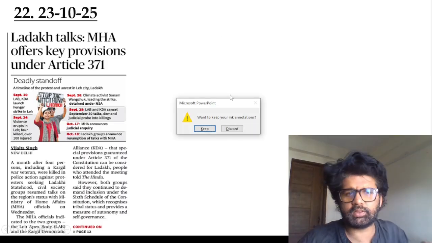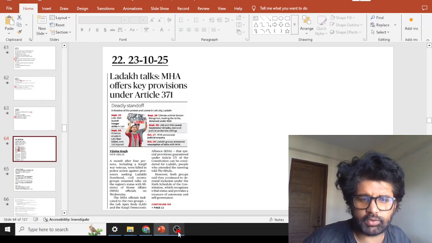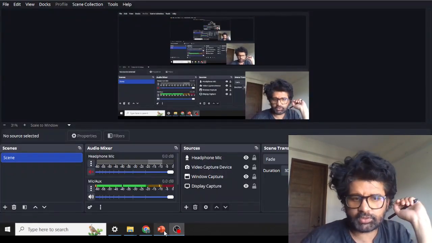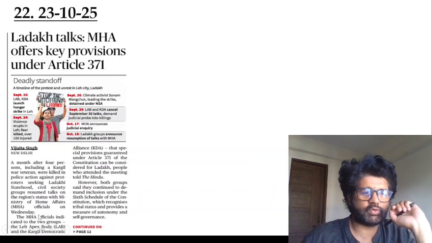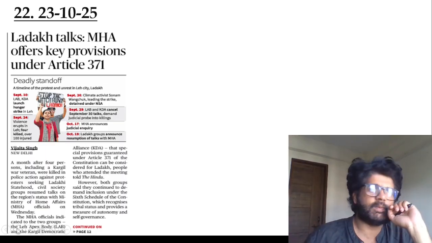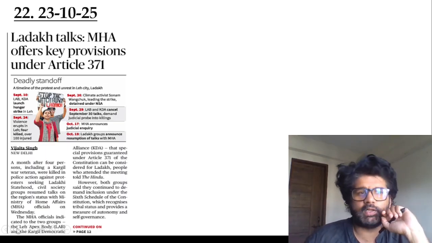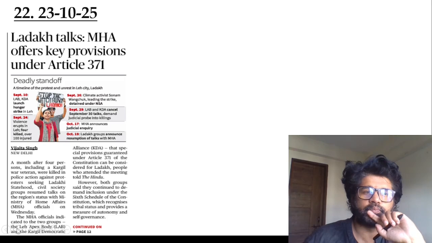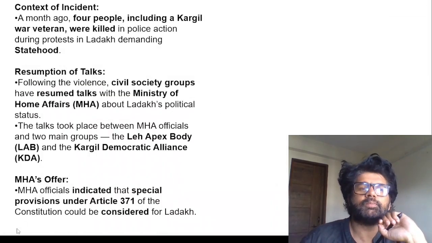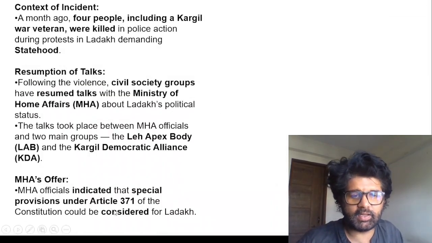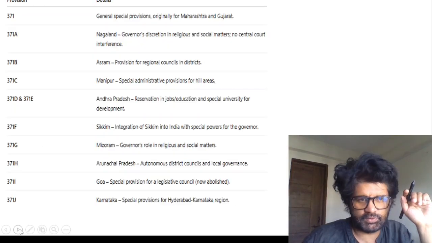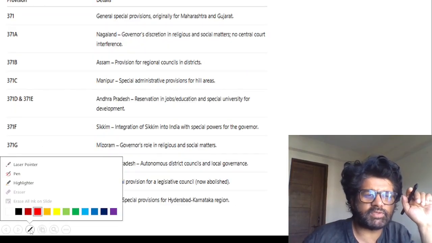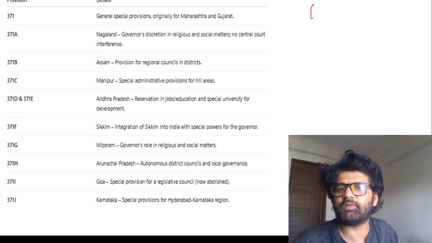Article 22, Ladakh, Article 371, 6th Schedule, how they are different from each other. All these points are actually important, guys. 23rd October 2025. So in Ladakh, the protest is going on. After they became a union territory, they want to become a state. They want provisions under the 6th Schedule. They want more autonomy. So the government is saying that we will give you provisions under Article 371. Understand, Article 371 gives temporary provisions, and they have given temporary provisions to different states. It's not as exhaustive as the 6th Schedule.